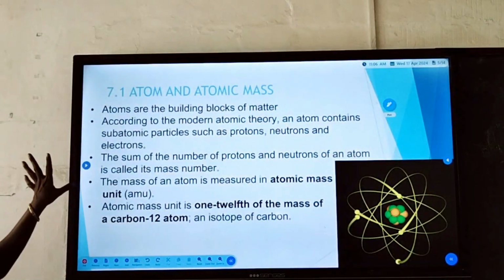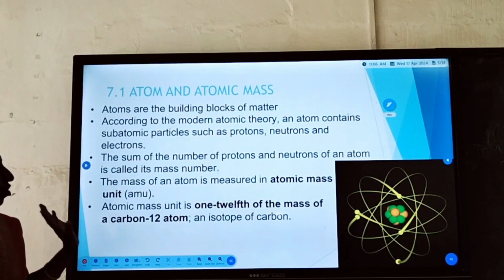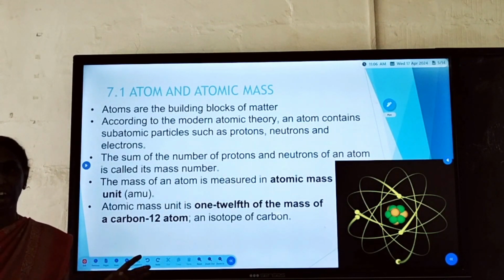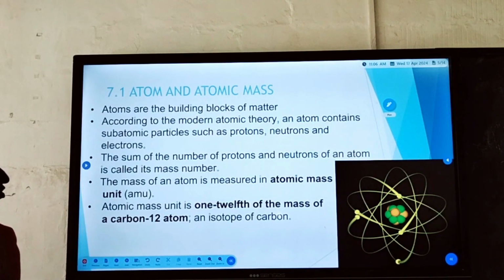As I told you, atoms are the building blocks of matter. According to the modern atomic theory, atom contains subatomic particles like protons, neutrons and electrons. The number of protons and neutrons together is called the mass number. Atomic mass unit is 1/12 of the mass of a carbon-12 atom, which is an isotope of carbon.